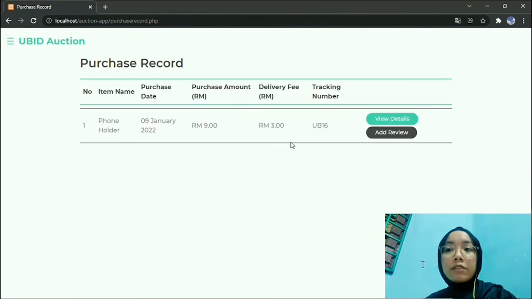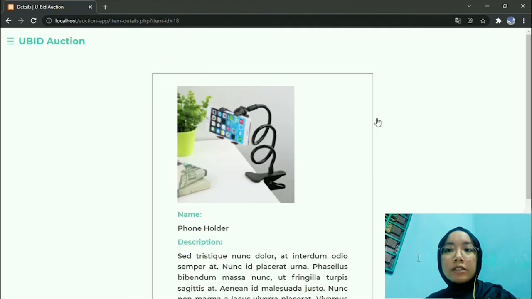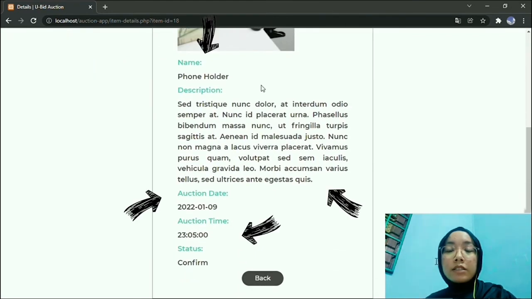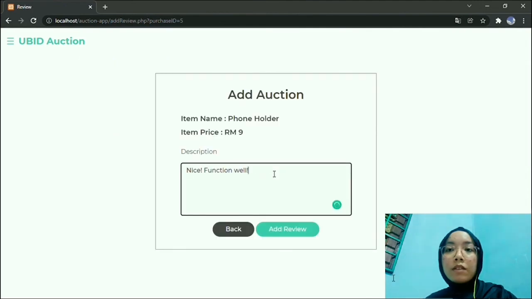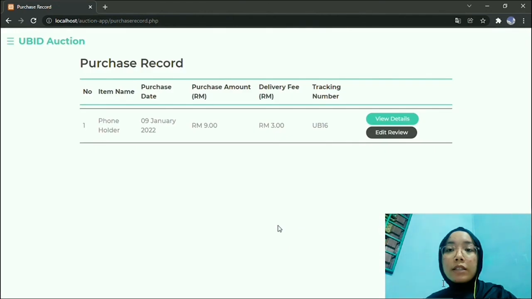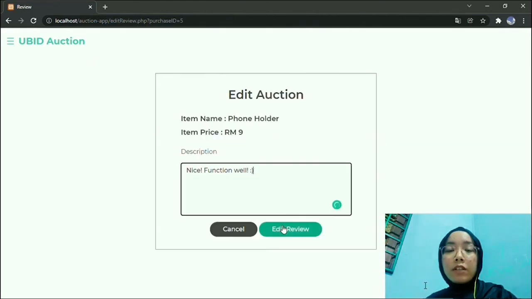They can click on the purchase record to see their purchase just now. Customer can click on the view details to see the item details. Click back and customer also can add review. They can share their feedback. The review will go to the seller of that item. After customer add their review, they can also edit their review if they want to.